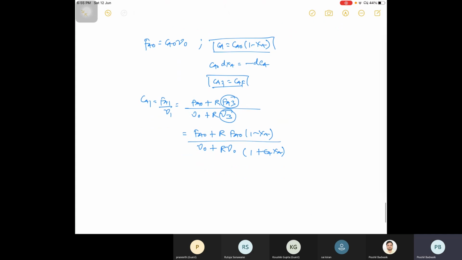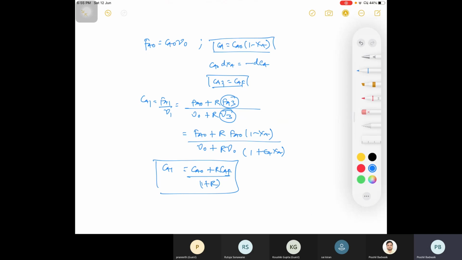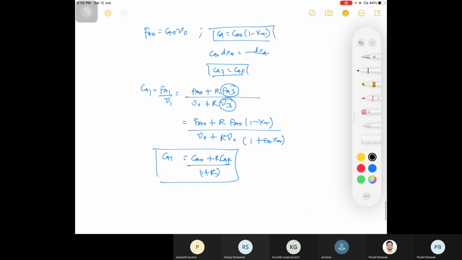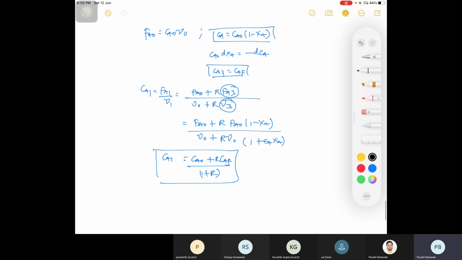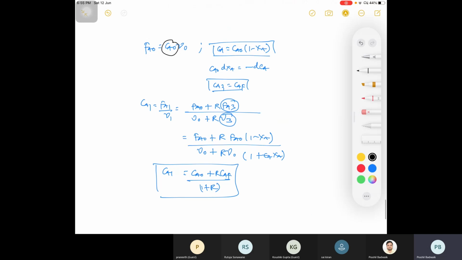Now you will be having final expression as CA1 is equal to CA naught plus R into CAF divided by 1 plus R. You may find this equation in your Octave Levenspiel for CA1. Where you just have to convert CA naught is equal to FA naught divided by nu naught.